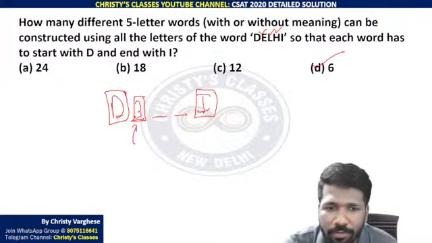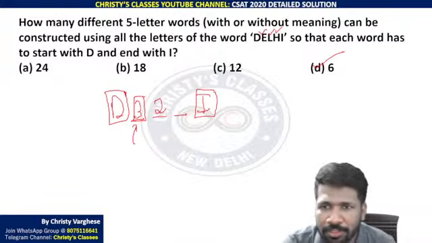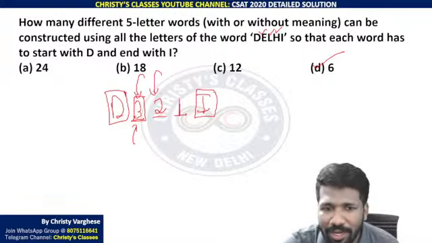You already use one letter. Which letter we don't know, either E or L or H. That means only 2 letters are remaining for the second position, because one letter is already fixed here. So 2 letters are fixed. So now only 1 letter remaining.